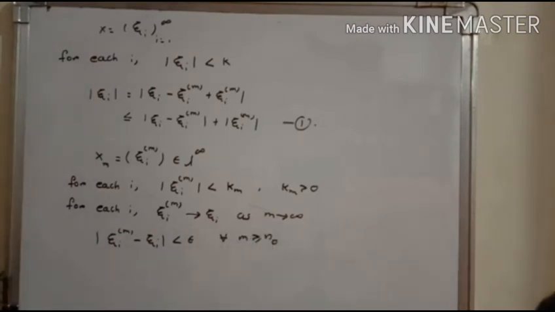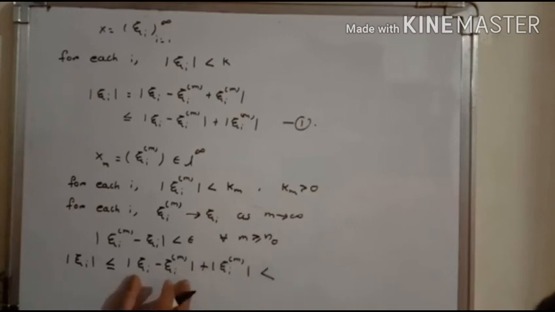And therefore, using these two inequalities, we write equation 1 as the modulus of xi^i is less than or equal to the modulus of xi^i minus xi^i_m plus xi^i_m. And now the modulus of xi^i minus xi^i_m is less than epsilon, plus the modulus of xi^i_m, which is less than k_m for all m greater than or equal to n naught.